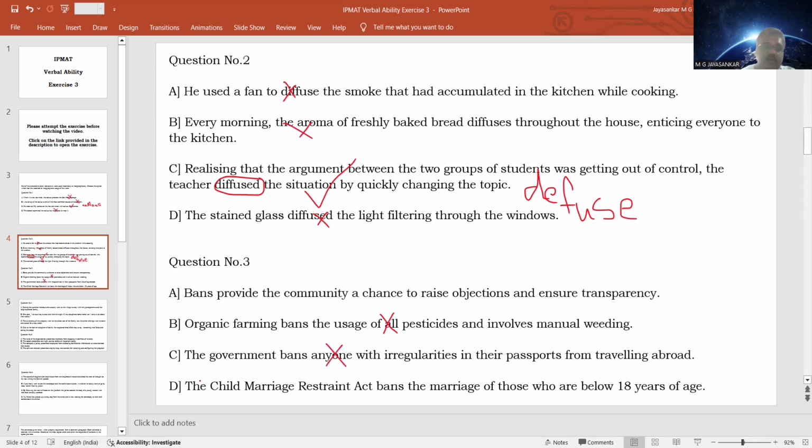So not our answer. Option D, the Child Marriage Restraint Act bans the marriage of those who are below the age of 18. So as per this act, people who are below 18 years of age are prohibited from getting married. So the word usage is correct here. Since it is correct, it is not our answer. So the correct answer is option A, because bans are not going to provide the community with a chance to raise objections. When there is a ban, there is a total prohibition on your action. So you cannot raise objections, and there is no chance to ensure transparency. So this is your answer.